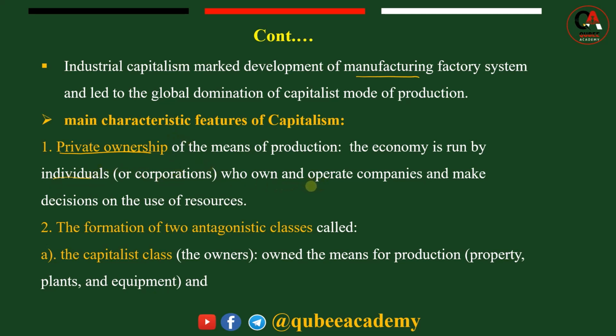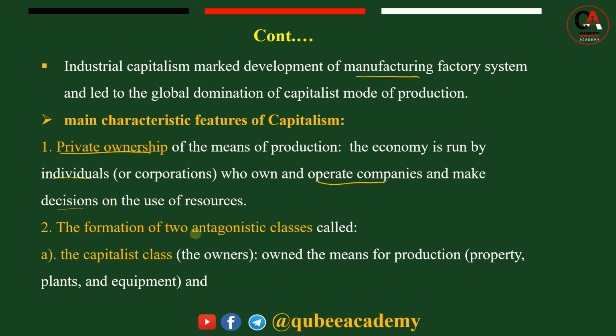Isaan kun immoo operate companies warra company mataa isaanii banuu danda'an akkasumas immoo decisions on the use of resources qabeenyatti fayyadamu irratti immoo murtee kan kennan isaan kamidha? Warroota dhuunfaa kana waan ta'eef, so capitalism's first main feature means private ownership of means of production.